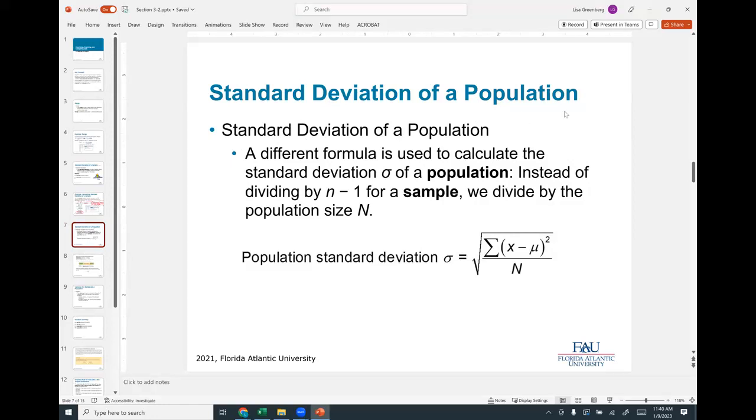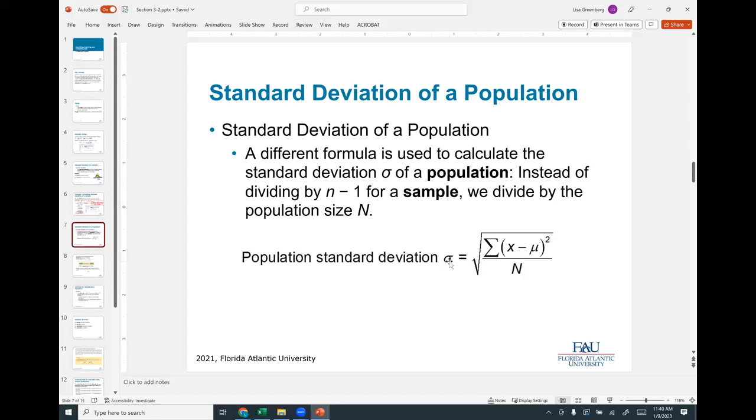For a population, it's a little different formula, not much. When we're talking about the entire population, instead of dividing by n minus 1, that 1 won't make much of a difference because we're talking huge amounts of numbers in a population. So we're just dividing by capital N, which is the number of people in the population.